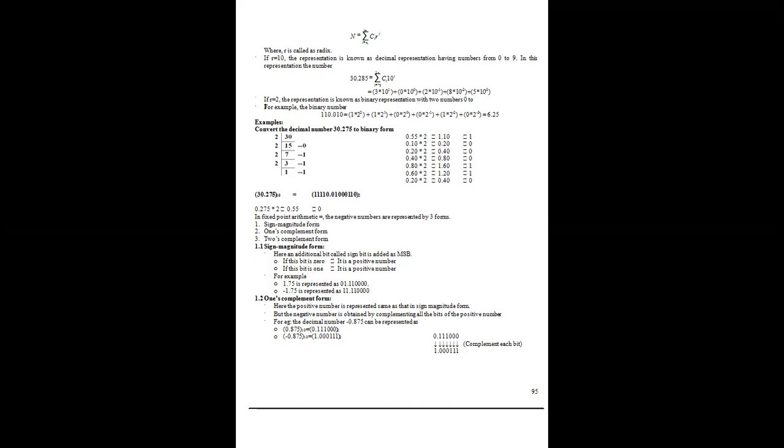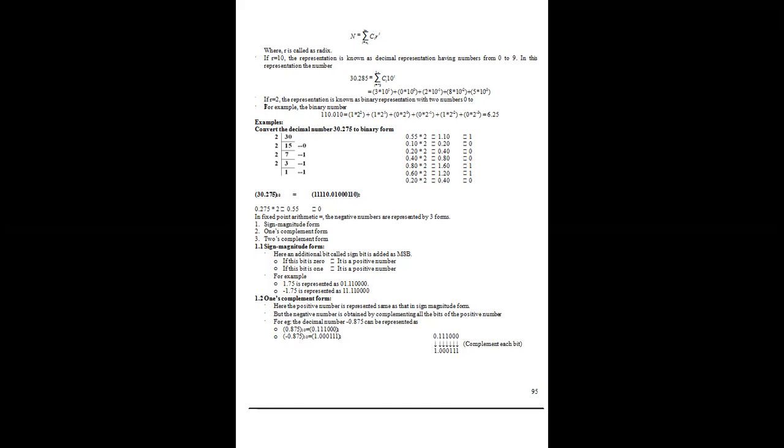Already we know how to convert a decimal into a binary form. We'll be using the division method. If you have an integer part 30, we'll be dividing with 2, so we get 15, and the remainder will be 0. Dividing 15 again with 2, we get 7, and the remainder will be 1. Again, when you divide 7, the value will be 3 and the remainder will be 1. Finally, when you divide 3 by 2, the value will be 1 with remainder 1. So we have to write from the bottom to the top. So we get the value 1, 1, 1, 1, 0.